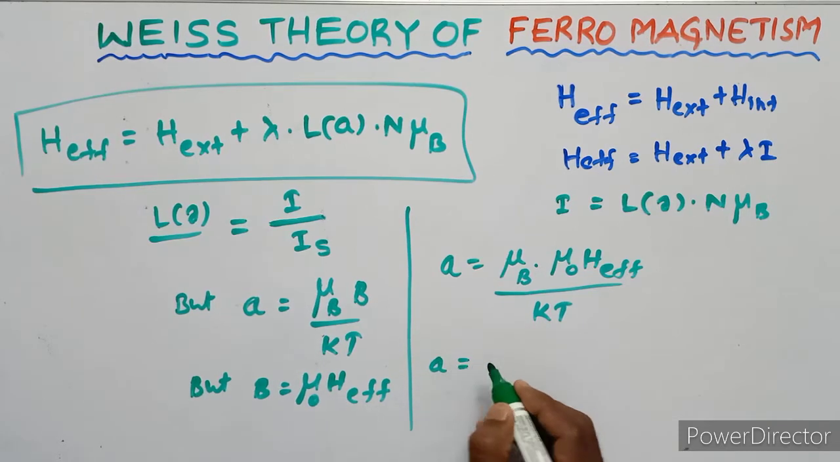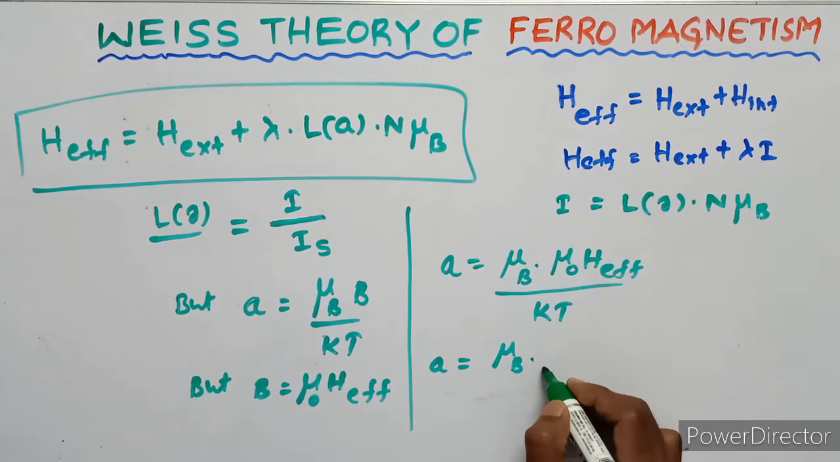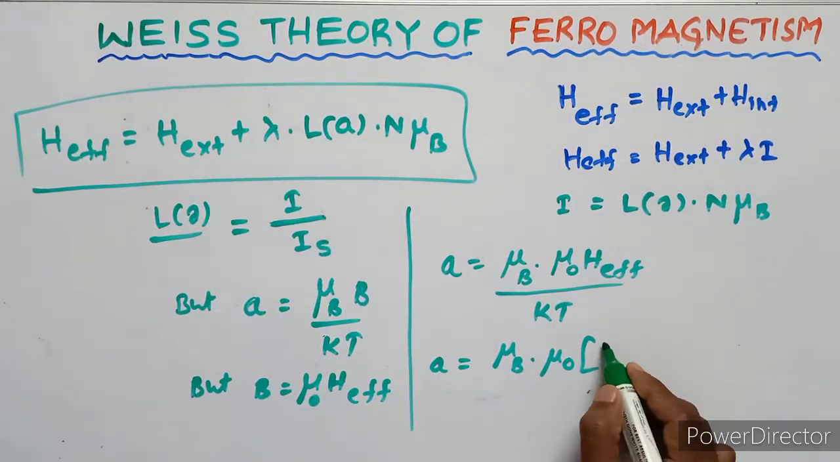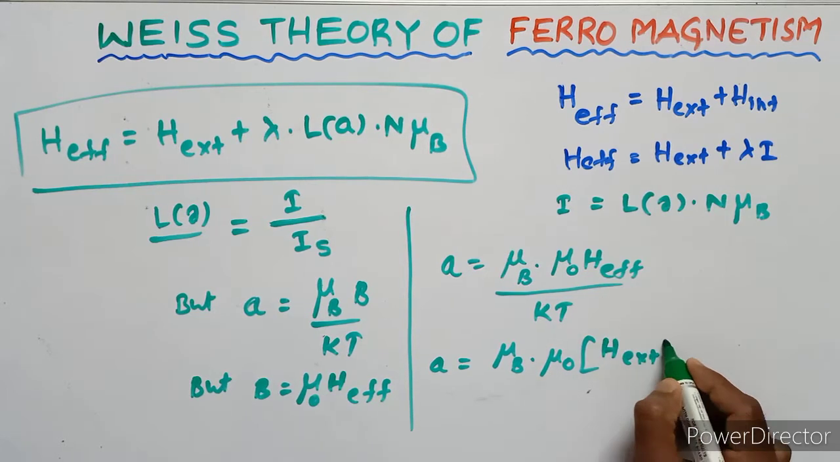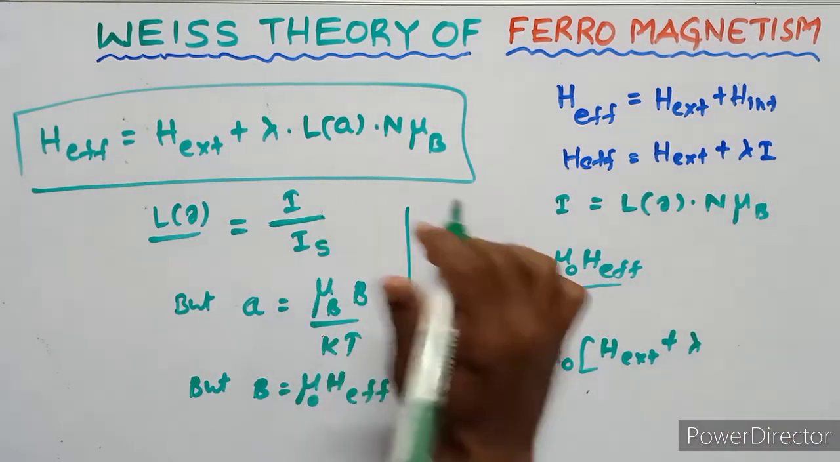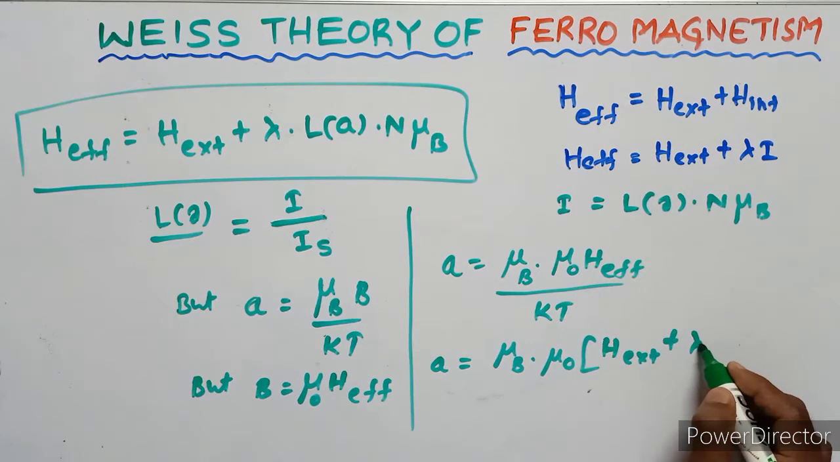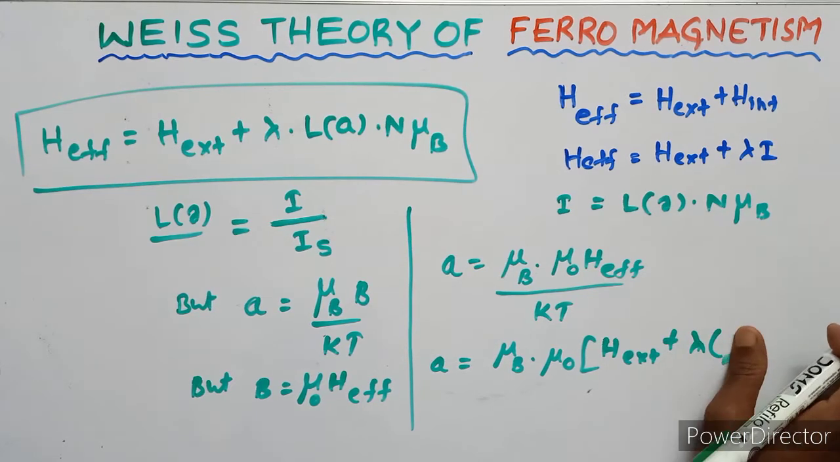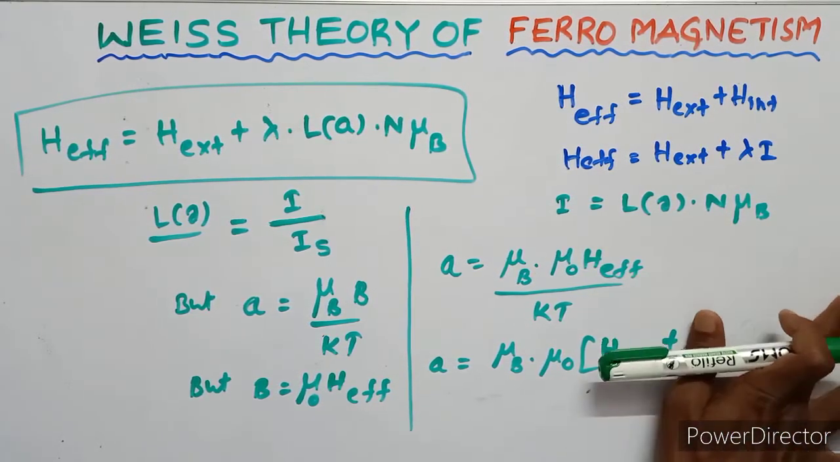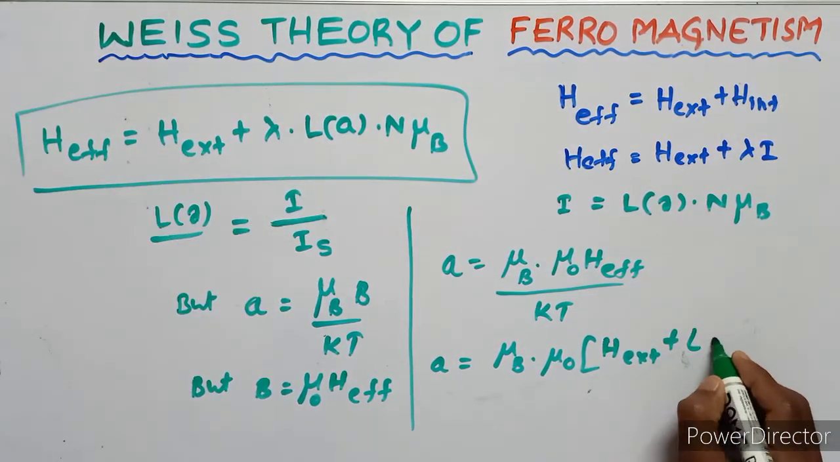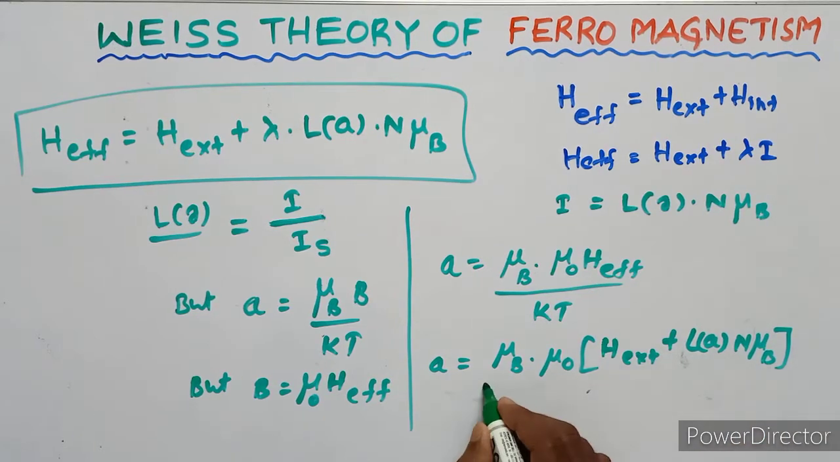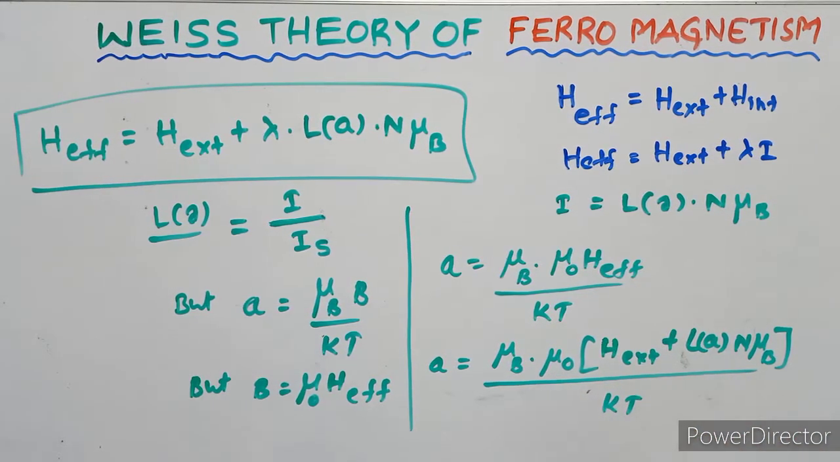But A equals mu suffix B mu naught H effective, where H effective means H external plus lambda I, that is lambda n mu suffix B upon kT. Here k is the Boltzmann constant, T is the absolute temperature.